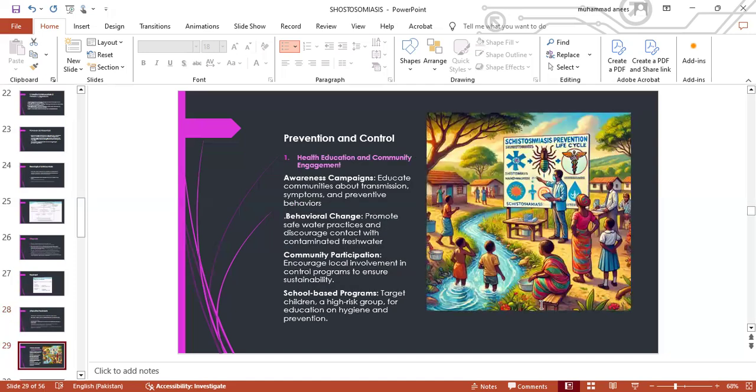Now, what can be done for the prevention and control? Number one is health education and community engagement. Awareness campaigns educate the communities about transmission, symptoms, and preventive behaviors. Now, what are the behavioral changes? They promote safe water practices and discourage contact with contaminated fresh water. Community participation will also be appreciated, which is the encouragement of local involvement in control programs to ensure sustainability. School-based programs target children, a high risk group, for educational hygiene and prevention.